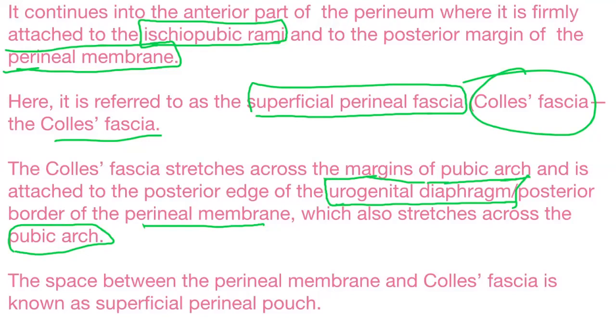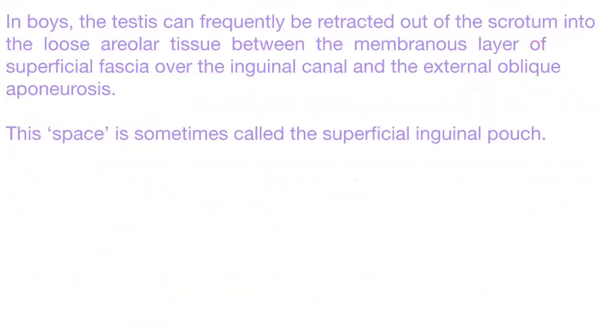But in the intro section and in the sacrum and coccyx, we have already dealt with them, right? So the space between Colles fascia and the perineal membrane is called the superficial perineal pouch.